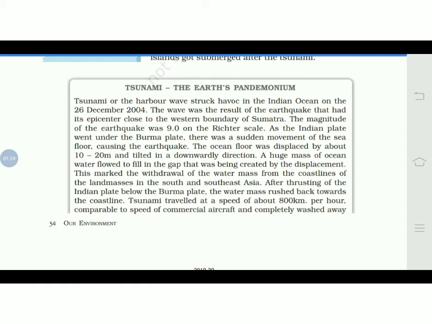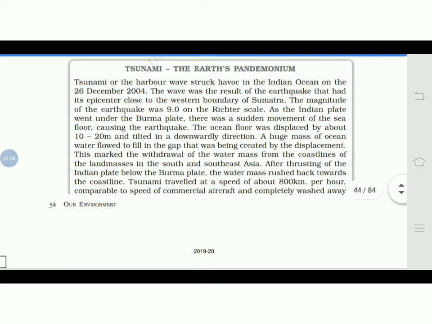As you can see here, the tsunami, the earth's pandemonium. Tsunami, or the harbor wave, is derived from the Japanese word; tsunami means harbor waves. It struck havoc in the Indian Ocean on 26 December 2004. The wave was the result of an earthquake that had its epicenter close to the western boundary of Sumatra. As we have read, a tsunami is caused by three reasons: earthquakes, landslides or volcanic eruptions. So here it was caused because of the earthquake, and its epicenter was where? To the western boundary of